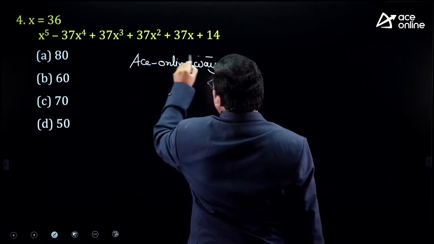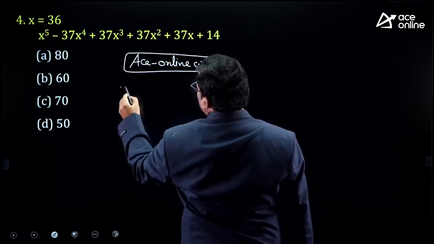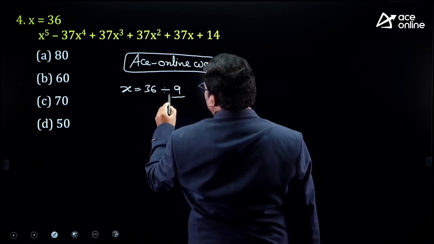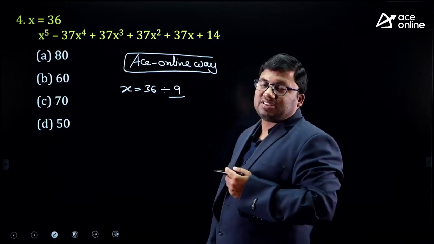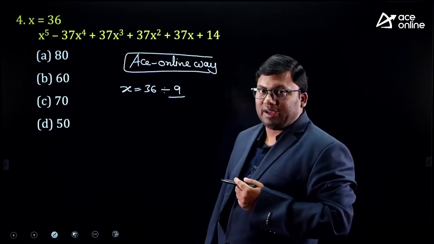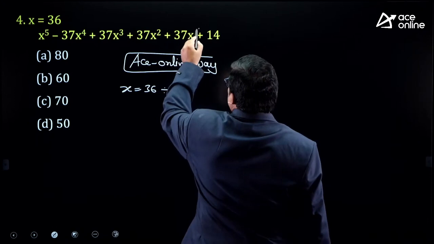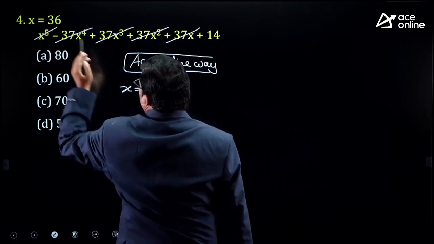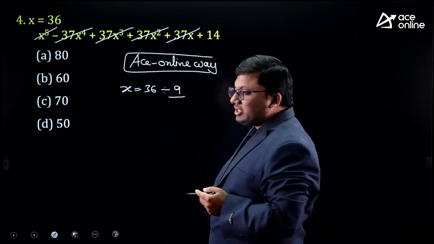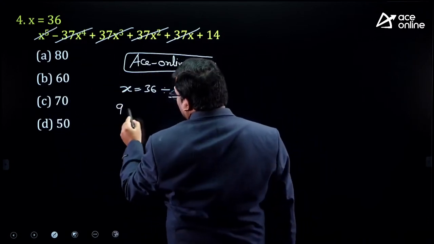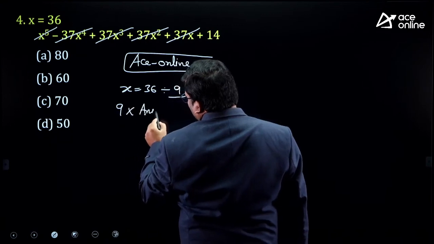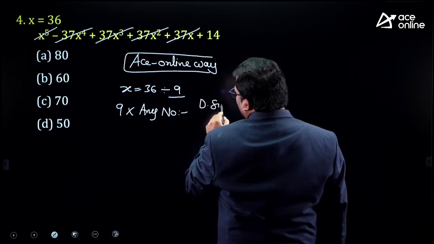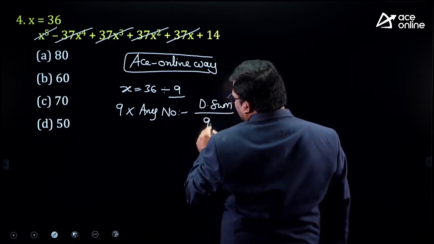Is 36 a multiple of 3? Yes. 36 is a multiple of 3, and also of 9, since 3 plus 6 is 9. So the answer is divisible by 9. 9 into any number, the digital sum will be 9.